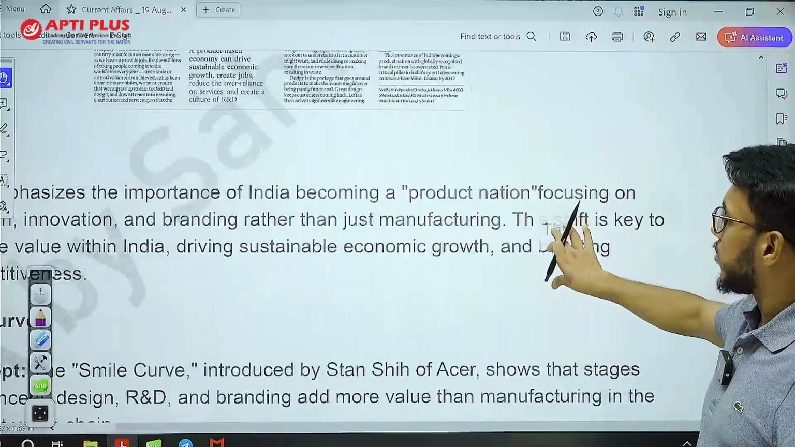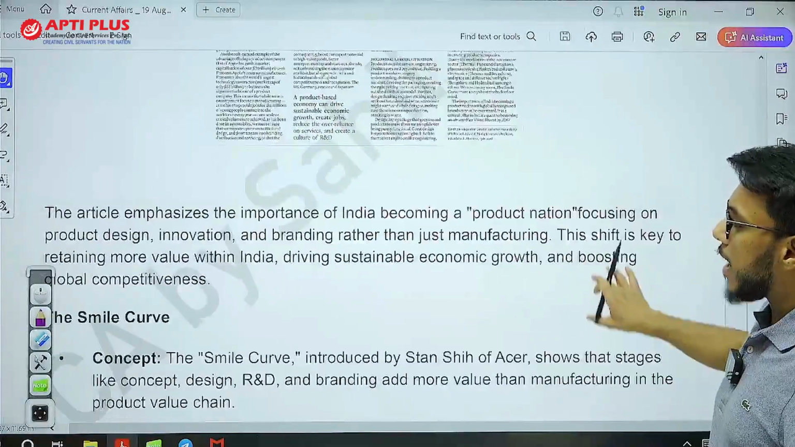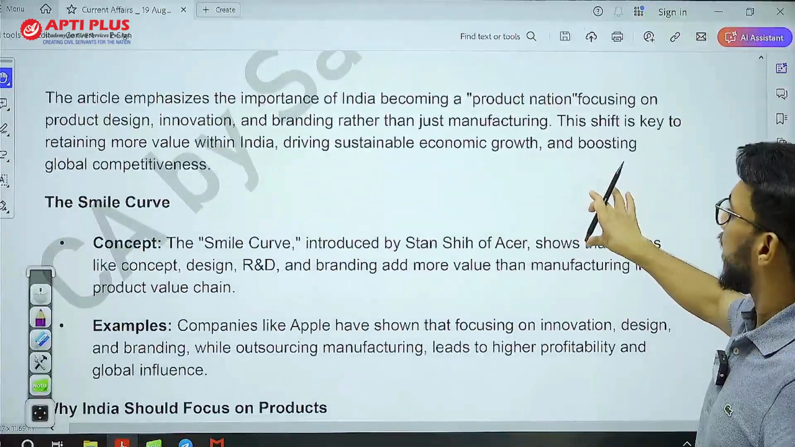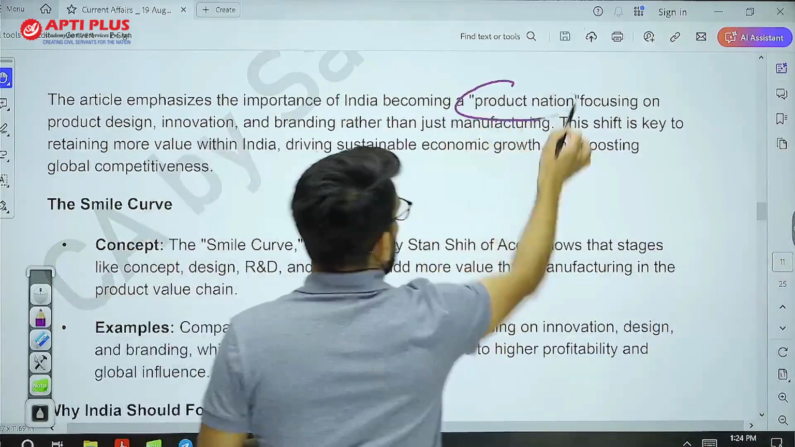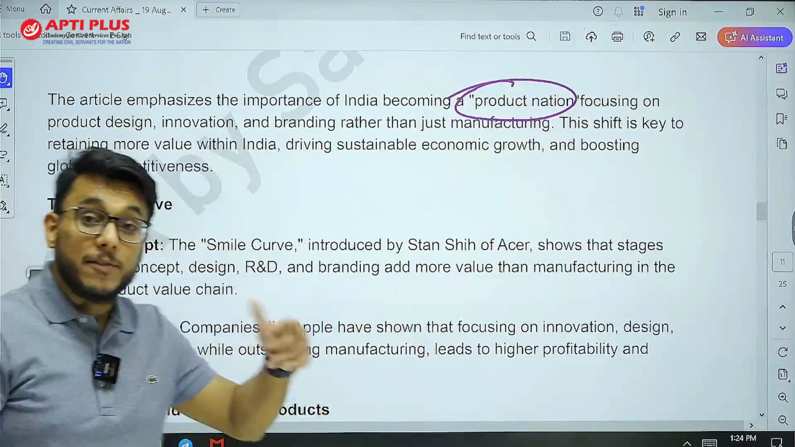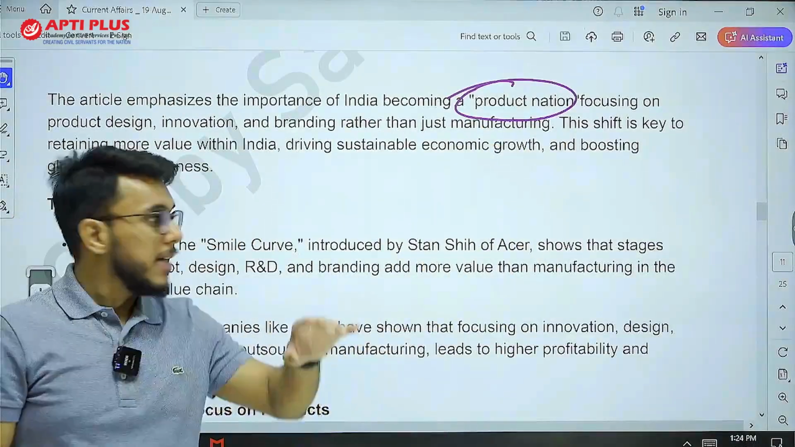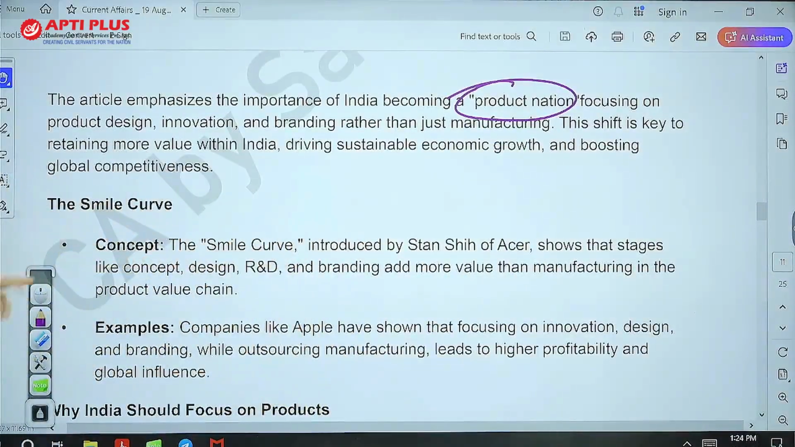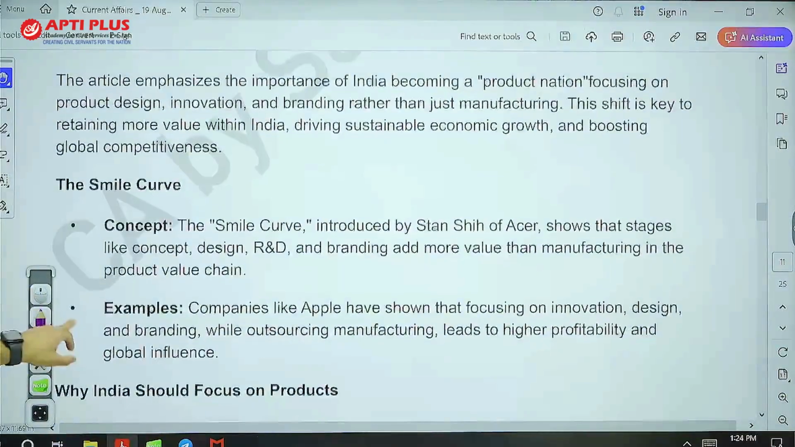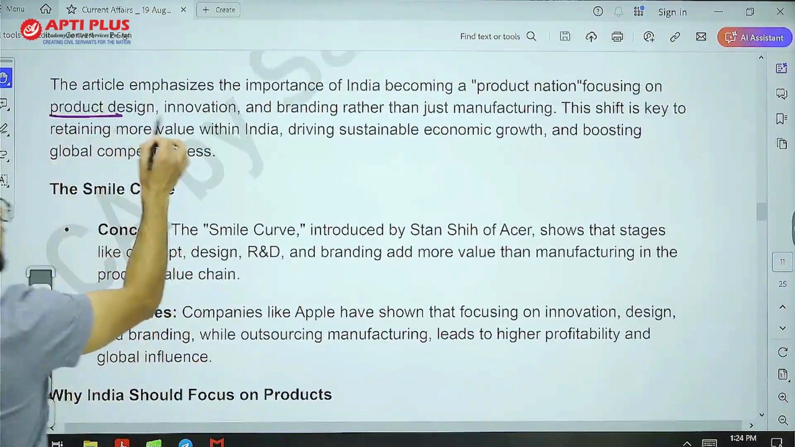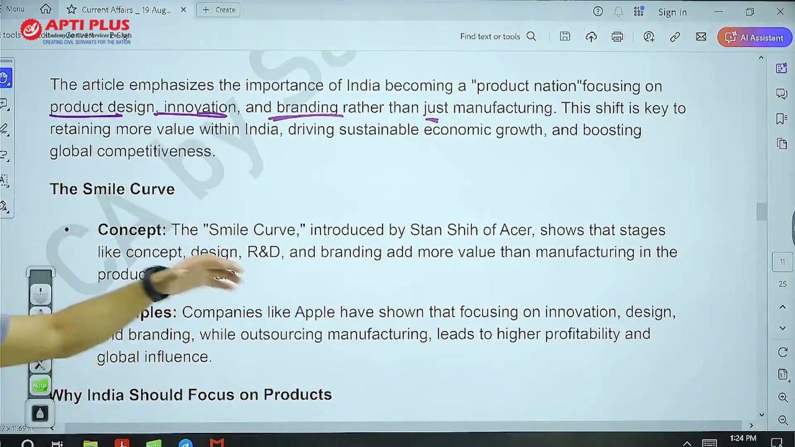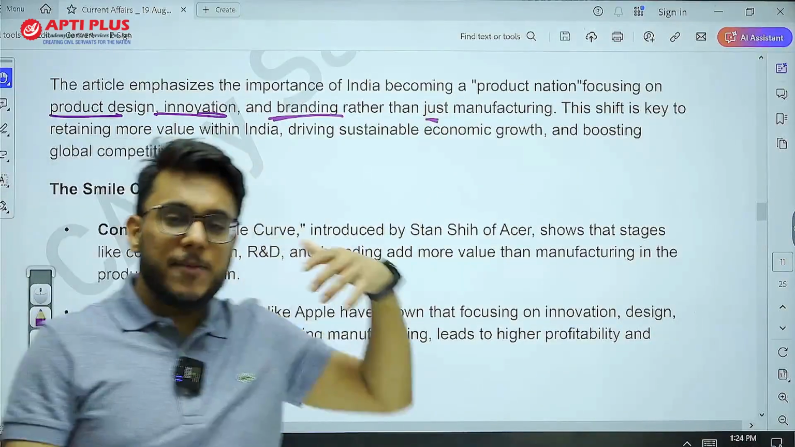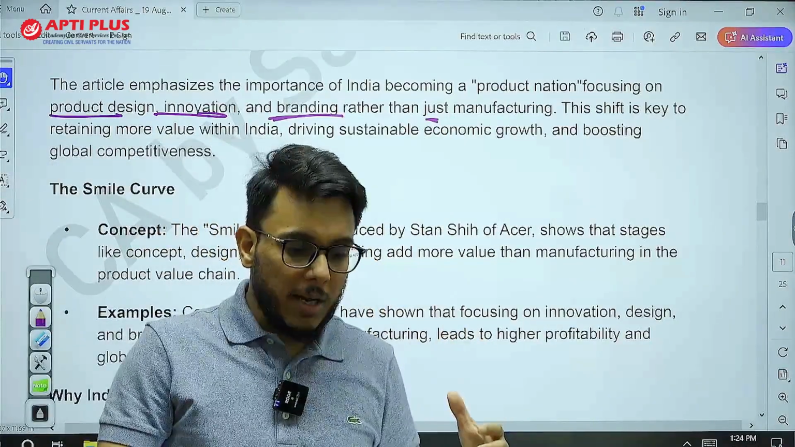Okay. So therefore, the article emphasizes that India should emerge as a product nation, not the manufacturing nation, a product nation. Now, in a product nation, what does India need to focus upon? Product design, innovation, branding, and not just manufacturing. Though we are not saying that manufacturing is useless or not needed.